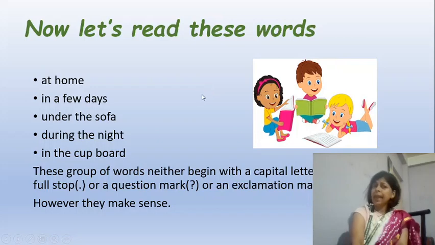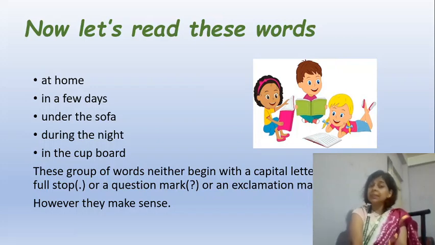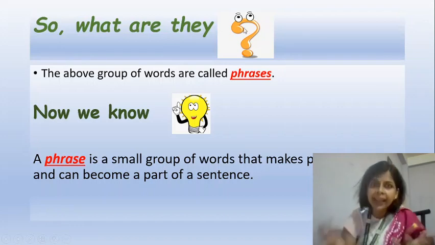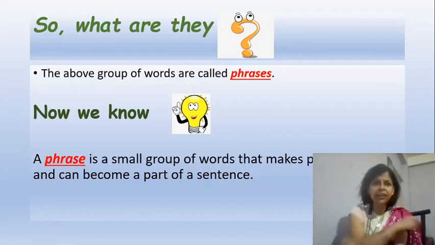They don't end with a question mark. They don't end with an exclamation mark. But then they still make sense. They're still making sense. You see, at home, it does make sense. It is not complete, but then it does make sense. So let's see. So what are they? See my question mark. It's asking us. What are they, children? What are they, Gargi?